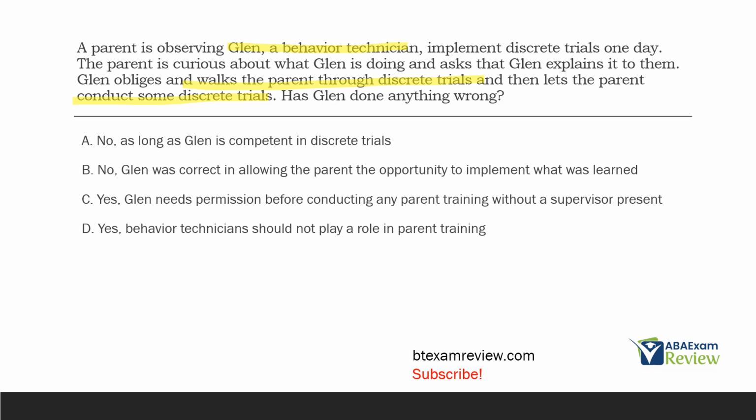C is exactly what we're looking for, right? Before Glenn does any of this, all Glenn needed to do was say, let me check with my supervisor first, get permission, and he's good to go. Communication, communication, communication. Communication is stressed so heavily in our ethical codes and our task list. It's such an important part of the job. Always read all your answer choices. D, yes, behavior technicians should not play a role in parent training. Absolutely not true, right? Technicians are a very important part of parent training and other aspects of treatment, however, with permission. So has Glenn done anything wrong? Yes, Glenn needs permission before conducting parent training, key, without a supervisor present.